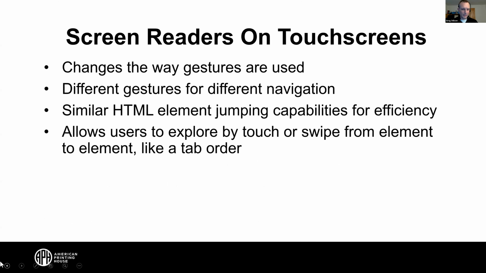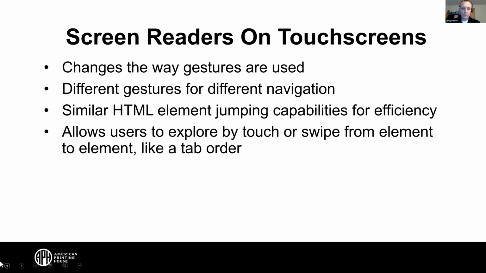Slide 9. Screen readers on touch screens rely on very similar types of content. So touch screen readers have the ability to jump from element to element. I can navigate an app by browsing through the headings or the controls or the buttons to make things a lot easier. But there are really two types of users who are blind or have low vision when they navigate a touchscreen. There are really two ways of doing it.